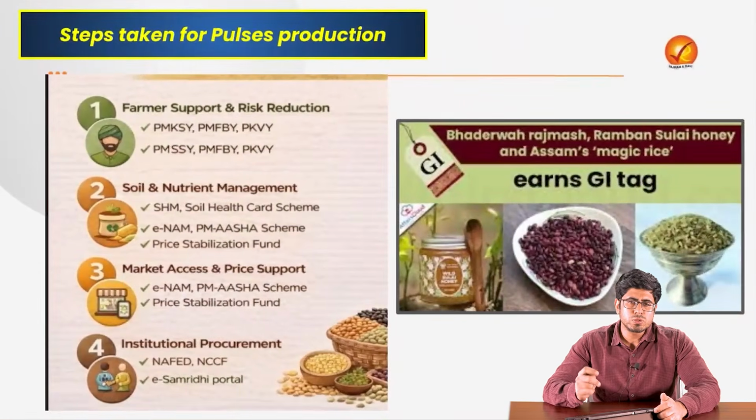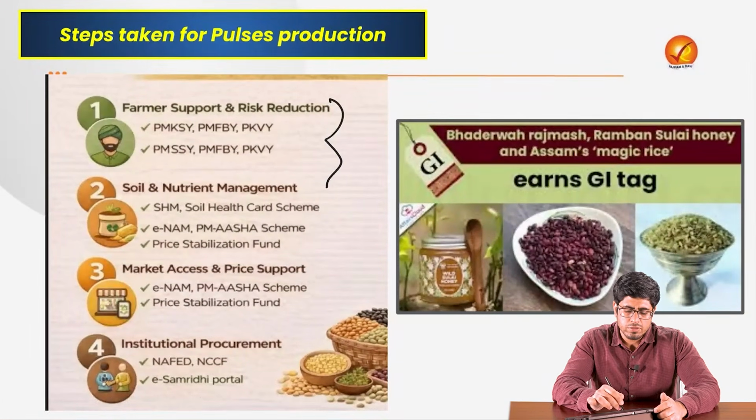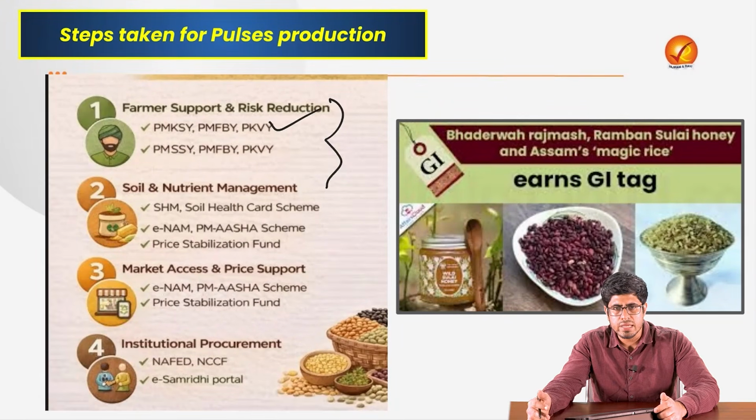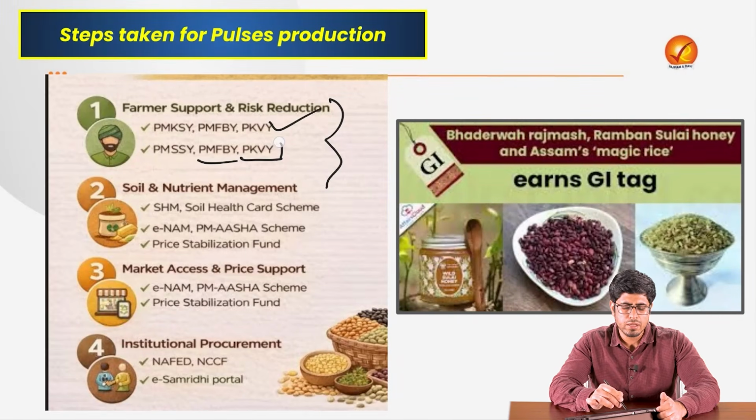Government has taken a lot of steps to improve pulse production in our country. Among the steps for the farmer sector as a whole, they have promoted the Pradhan Mantri Krishi Sinchai Yojana to enhance irrigation availability to farmers. We have Pradhan Mantri Fasal Bima Yojana for insurance to the farmers. We have Pradhan Mantri Krishi Vikas Yojana. Also, soil health cards are given so that the nutrition quality of the soil could be improved.